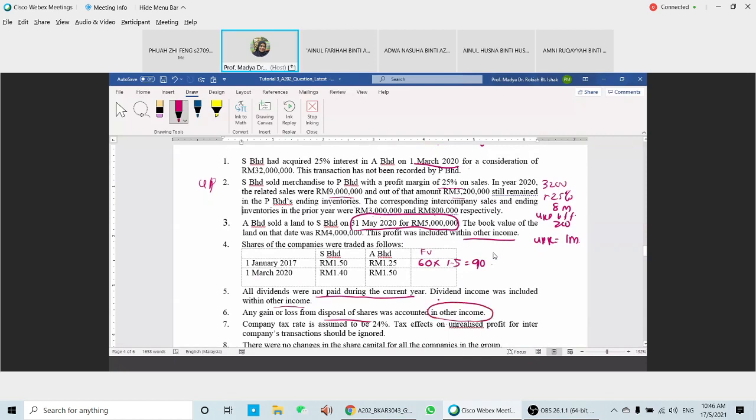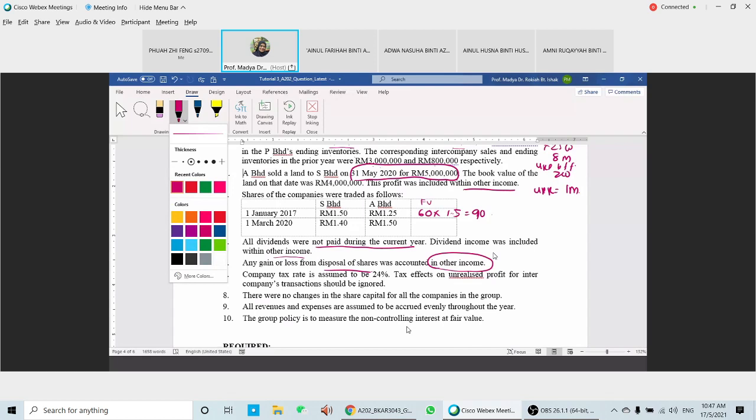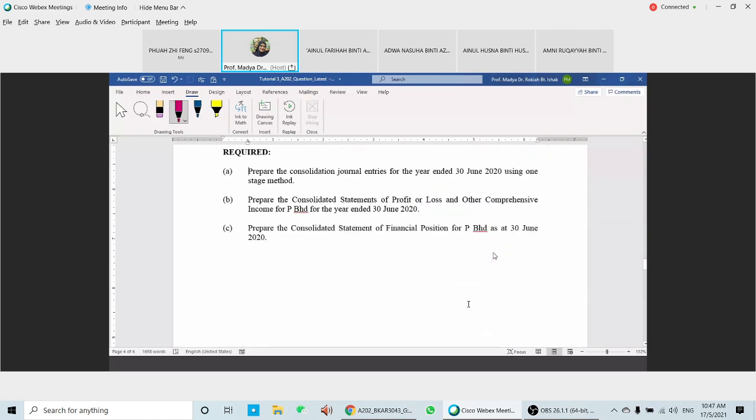Company tax is 24%, and the tax effects here we need to ignore. There are no changes in the share capital for all of the companies. Revenue and expenses are assumed to accrue evenly throughout the year. Okay, and then the company policy here is to measure the NCI at fair value, so both companies are going to measure the NCI at fair value. The question asks you to prepare the consolidated journal entry and then the consolidated statements of profit or loss. So we need to prepare that.